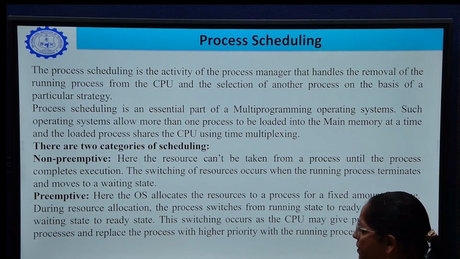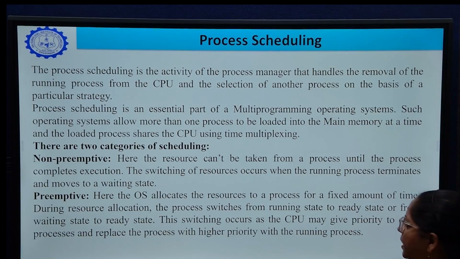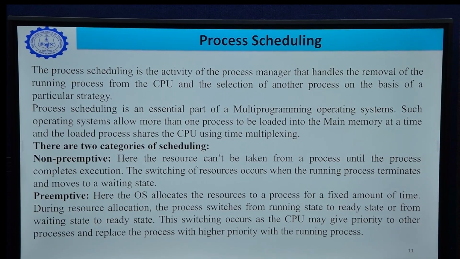First one is non-preemptive, second is preemptive. In non-preemptive CPU scheduling, the resources cannot be taken from a process until the process completes its execution. The switching of resources occurs when the running process terminates or moves to a waiting state. No one can interrupt in between the execution of the process.